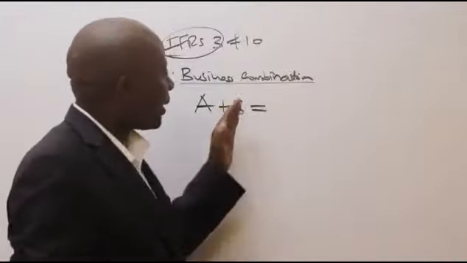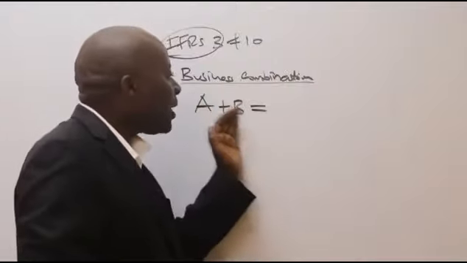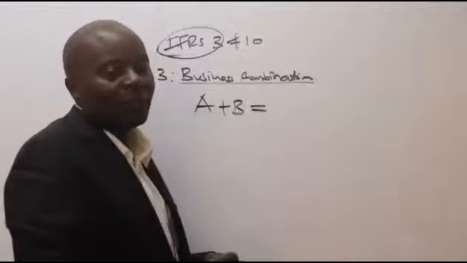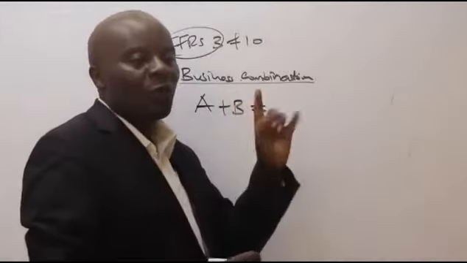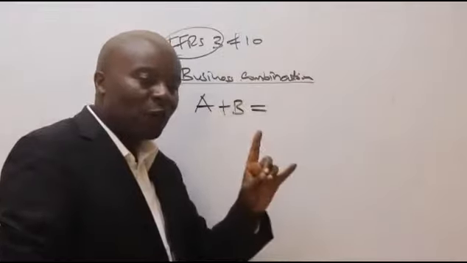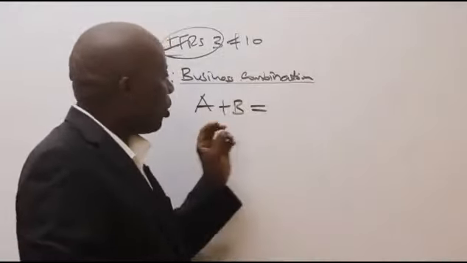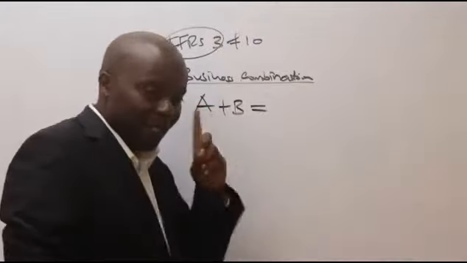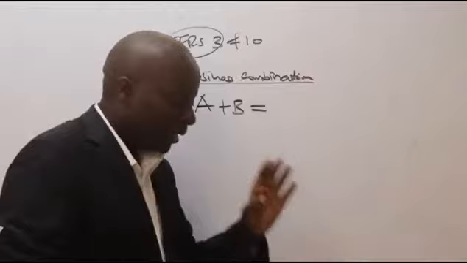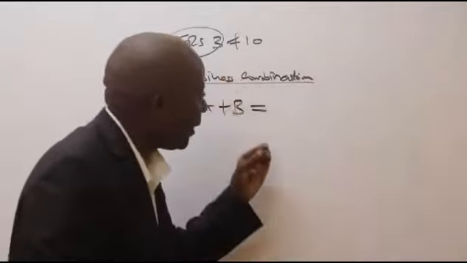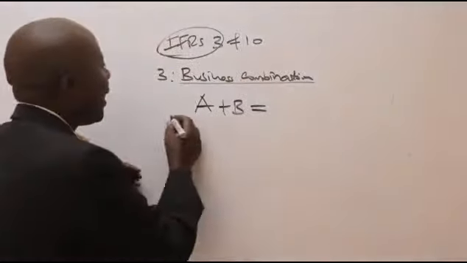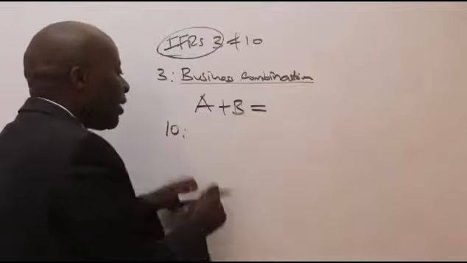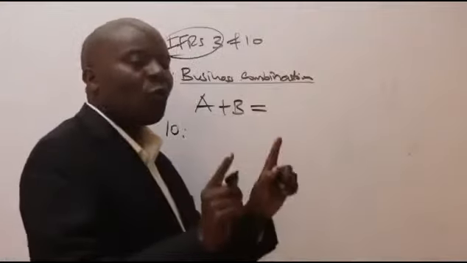So if A acquires B, and B happens not to be in business at the moment, then there is no way you will consolidate the financial statements of the two companies as per IFRS 3, which tells us that we can only do group accounting whenever the companies involved in the acquisition are both in business. They're doing business. And then, ladies and gentlemen, IFRS 10 takes this a notch higher, and tells us that if you were to consolidate, you can only consolidate the financial performance of a group of companies.